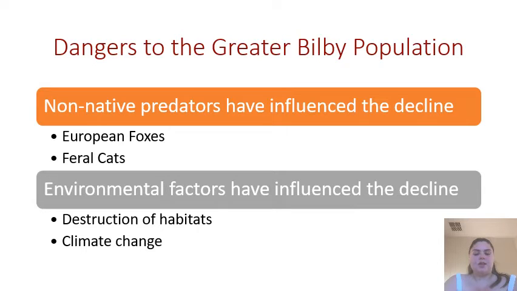The introduction of the European fox and feral cats in the 1850s has contributed to the decline by reducing the greater bilby population by 71.4% in the last 70 years. The second topic is the destruction of habitats, which is caused from human mining and climate change. Climate change has influenced the bilby population as the temperature has risen 0.1 degrees Celsius. The last thing is mining has become more of a productive part of Australia's life in the last few years as the mining industry growth rate has increased to 12.4% and it's damaging the bilby's environments.